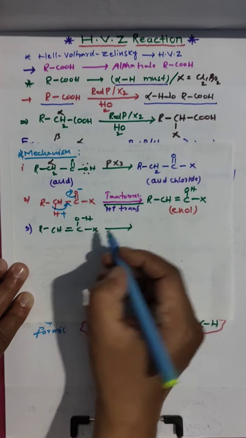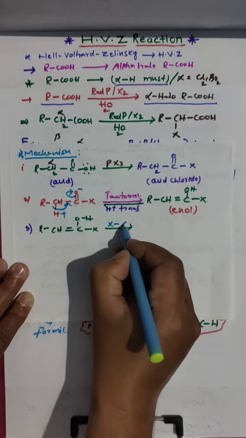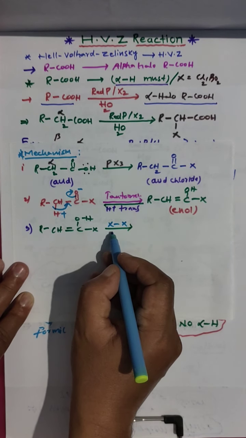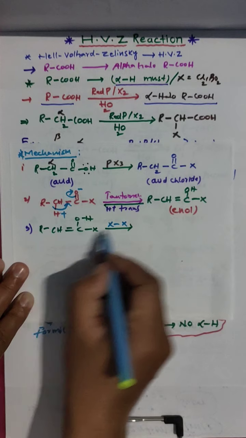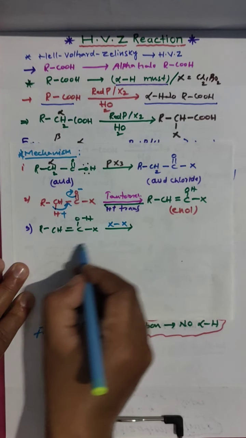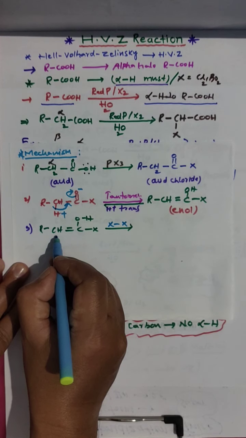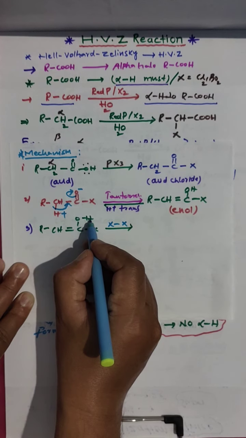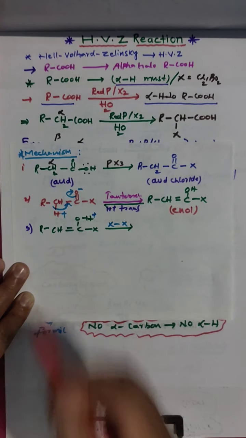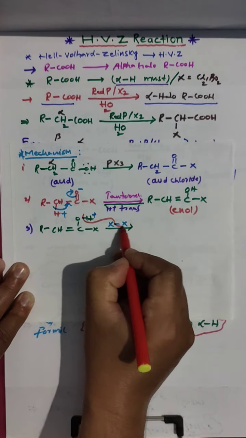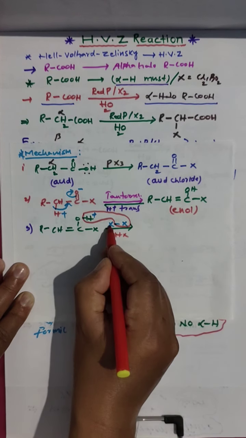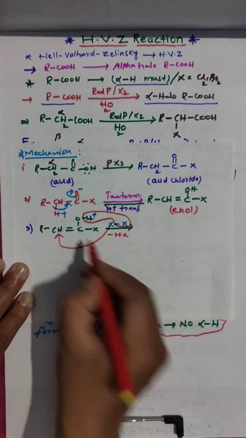One halogen will attack at this alpha position, and this H plus will go with the halogen, that is minus HX. This halogen attacks at this position.